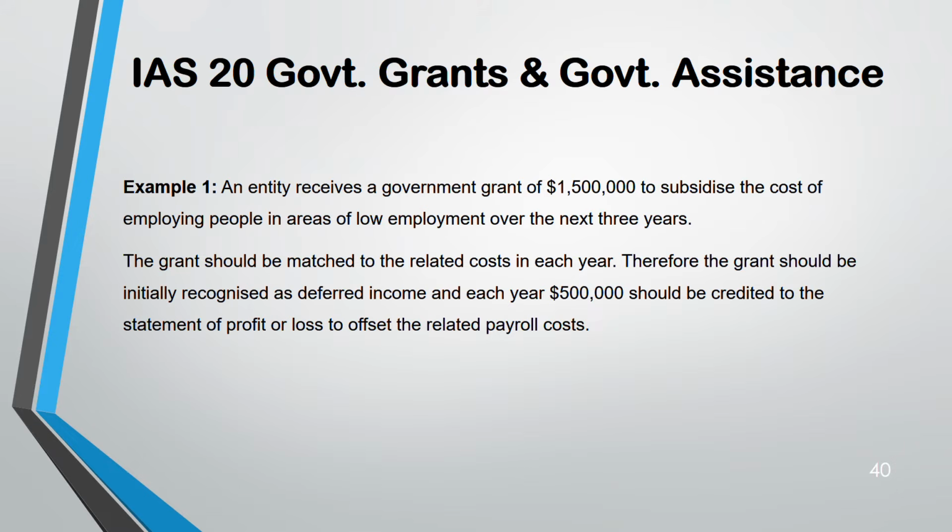So 1.5 divided by 3, 500,000, you will recognize over the 3 years as a deferred income. So each year as a deferred income, 500,000. Whatever the payroll cost that you have incurred, this 500,000 will be offset against that payroll cost during the 3 years. So this 500,000 will be credited.